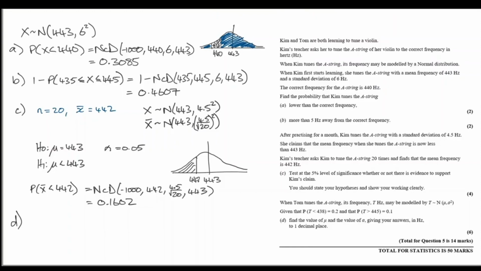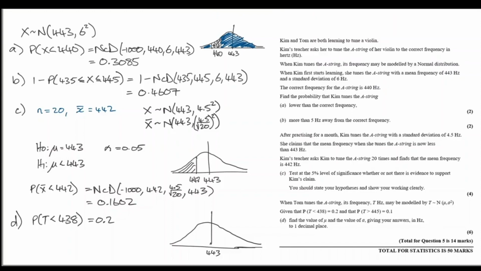Okay, part D of the question. We're told that when Tom tunes the string, its frequency T can be modeled by a distribution T which has an unknown mean and standard deviation. We're given two probabilities. The probability that T is less than 438 equals 0.2, and the probability that T is greater than 445 equals 0.1. So 20% and 10%. Let's see these on a diagram.